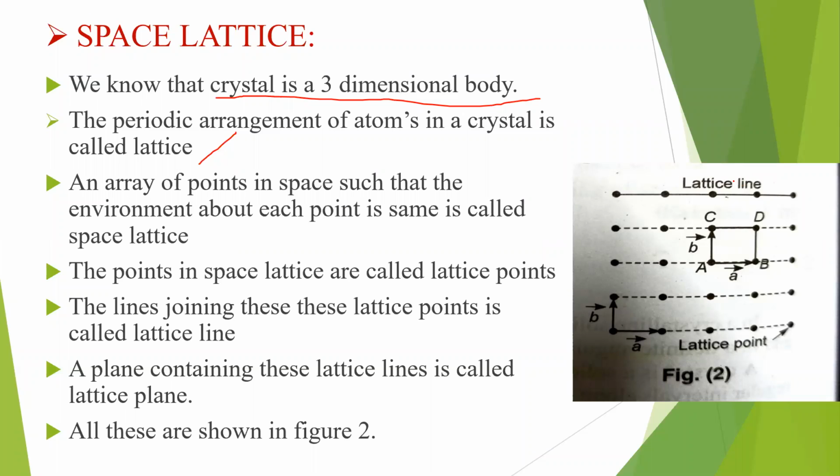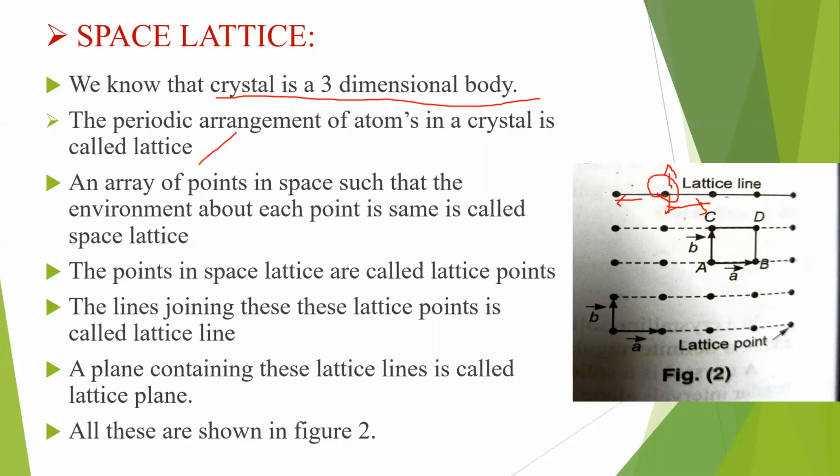See here, in figure 2, if I consider this point, the environment is the same from each point. It is equidistant from this atom and this atom, and there will be one more atom upward, which I didn't draw. Since it's three-dimensional, there will be other points at the back and front.